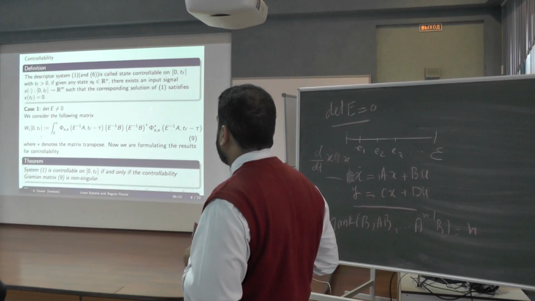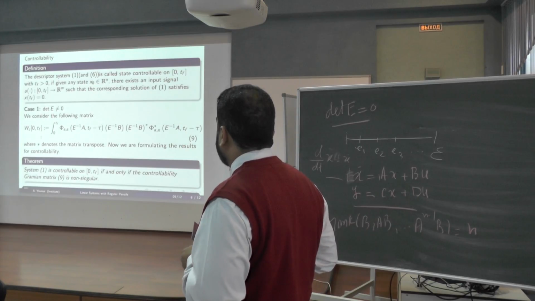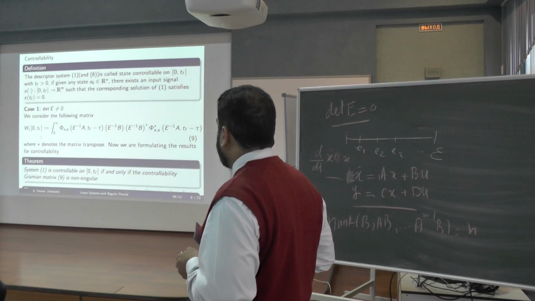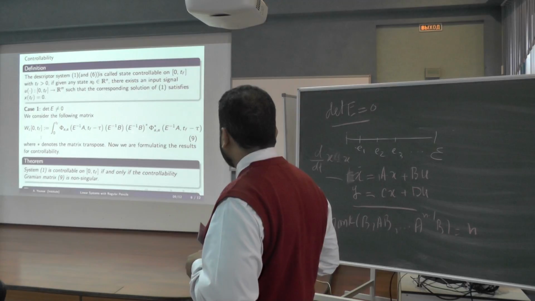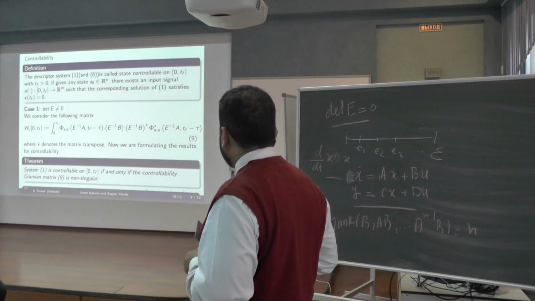This is the definition of controllability. We know the definition is well known, and we consider the case that the determinant is not equal to 0, and define this controllability Gramian matrix by using the state transition matrix.